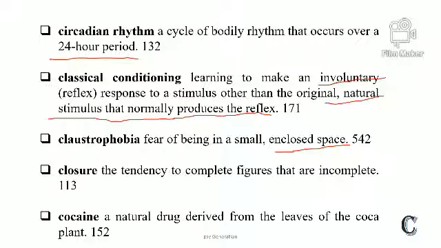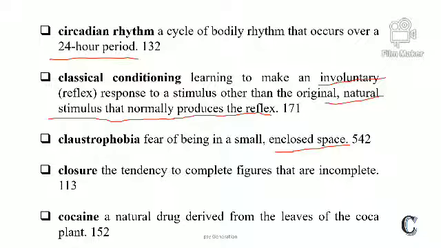Closure, the tendency to complete figures that are incomplete. You see an incomplete figure. After that, in the afterimage of the figure, you see the full, complete figure. That is called closure. It is also given by Gestalt. This is a Gestalt law. For example, A, B, C, you see a triangle. You watch it as a full image, a full circle or full triangle, instead of watching only parts.